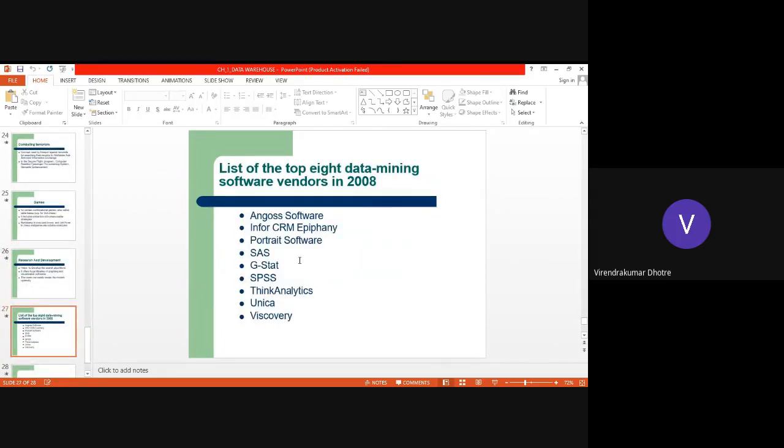A list of top 8 data mining software vendors in 2008. This is 12 years before. So list of top 8 data mining software vendors. So these are Angoss Software, Infor CRM, Portrait Software, SAS, G-Stat, SPSS, Think Analytics, Unica, Discovery. So these are the data mining software vendors in 2008. The list is now changed. It is huge today also.